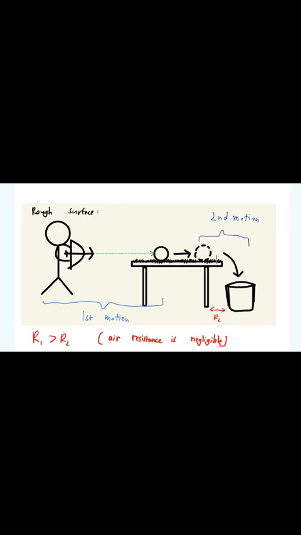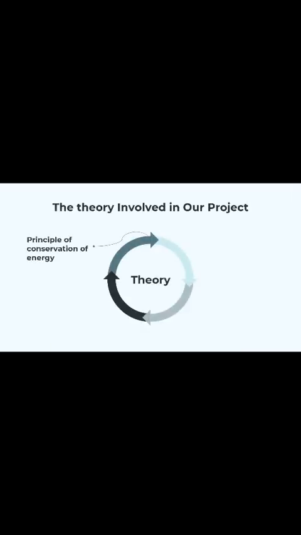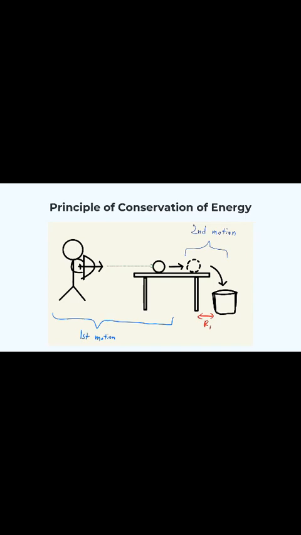So the theories involved in our experiment are the principle of conservation of energy, the frictional force, the impulsive force, and the projectile motion. Next, I'll be moving on to the principle of conservation of energy. When the string is pulled, an amount of elastic potential energy is produced.